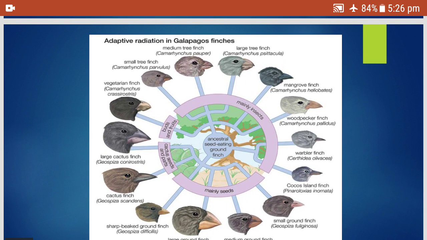Do you remember this? You have studied it in 9th class. These are the different types of beaks adapted by the birds. The small birds with different types of beaks are called finches. So Darwin made a study of their beaks and how they were adapted to the environment.